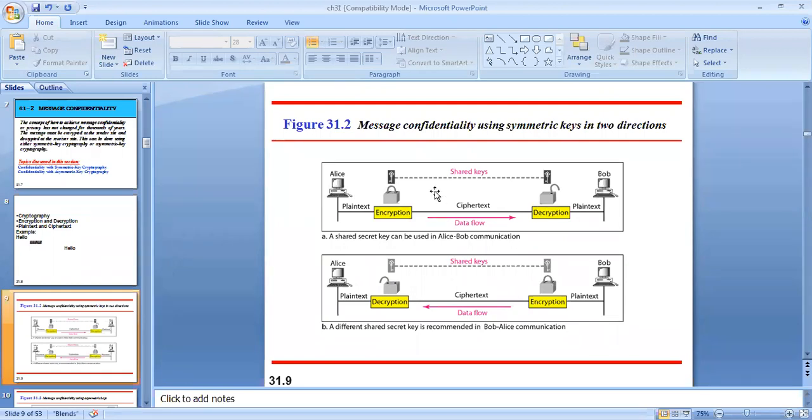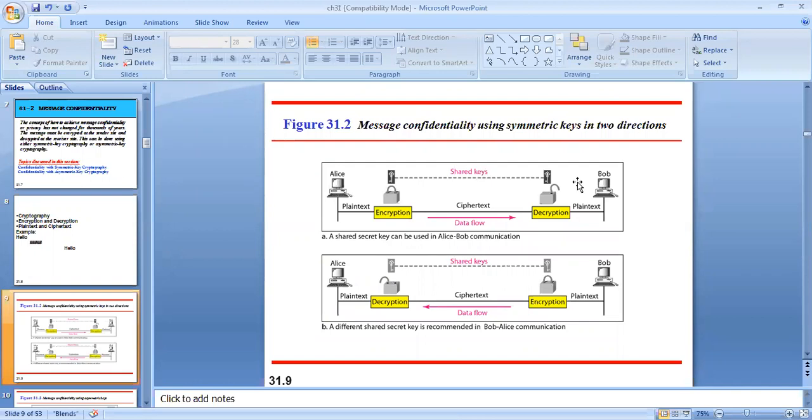For this they use a shared key. This key is shared with the sender as well as the receiver. Using a key is nothing but locking the message, that is, encryption. Once the message is encrypted, it is locked by Alice, and the same information will be sent to the destination, to Bob. In this, the same key is used at both sides. So only one key is there, and the same key is shared with both parties, Alice as well as Bob.